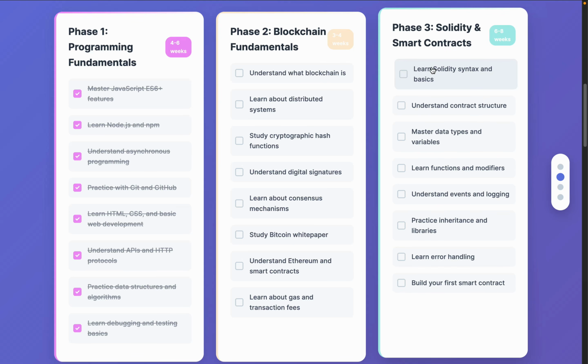Once you focus on Solidity, and you are good in Solidity, you can easily take that knowledge and enter into other programming languages like Go and Rust, which you can also use for writing contracts. We have Rust for the Solana ecosystem. Those programming languages you can learn, but not at the initial stage.